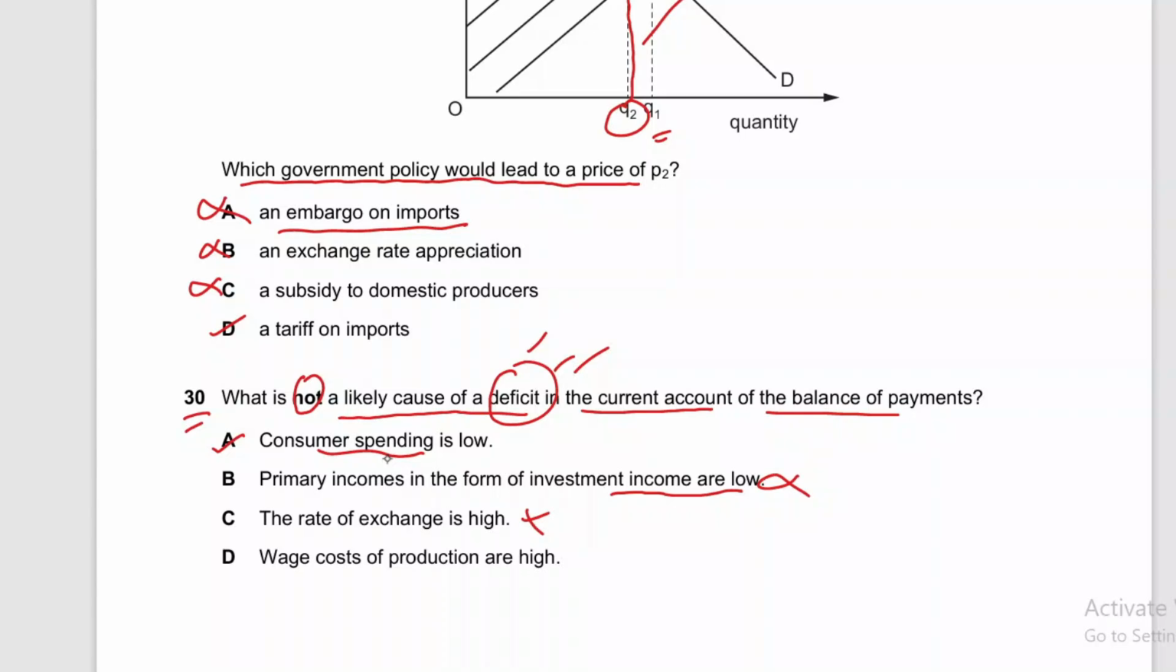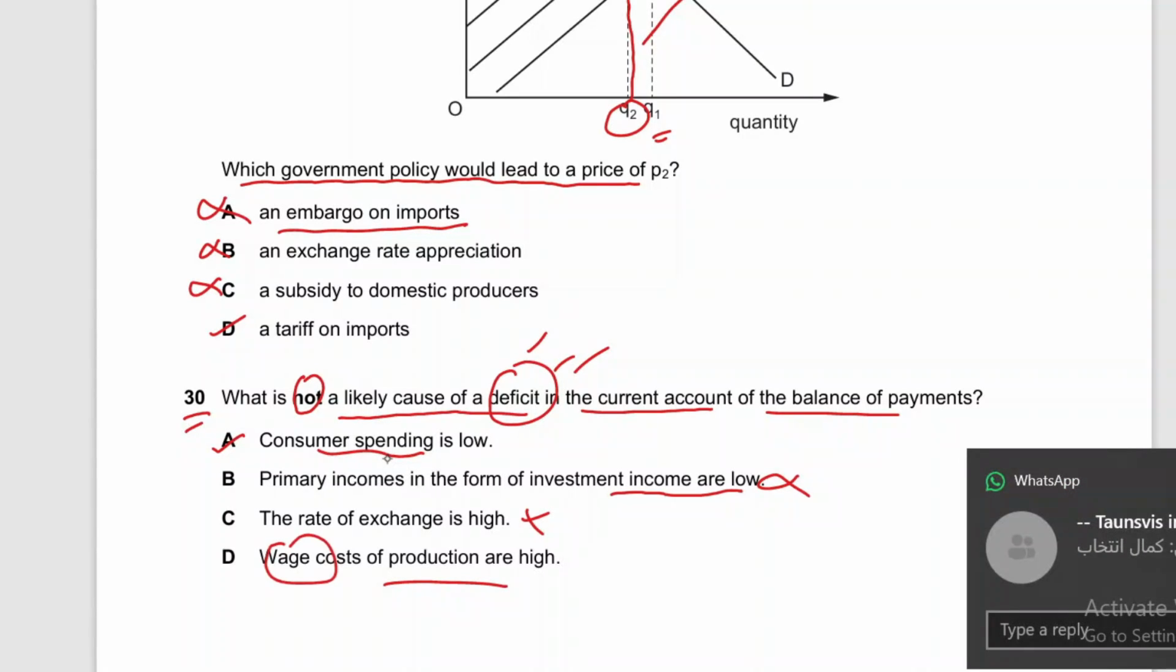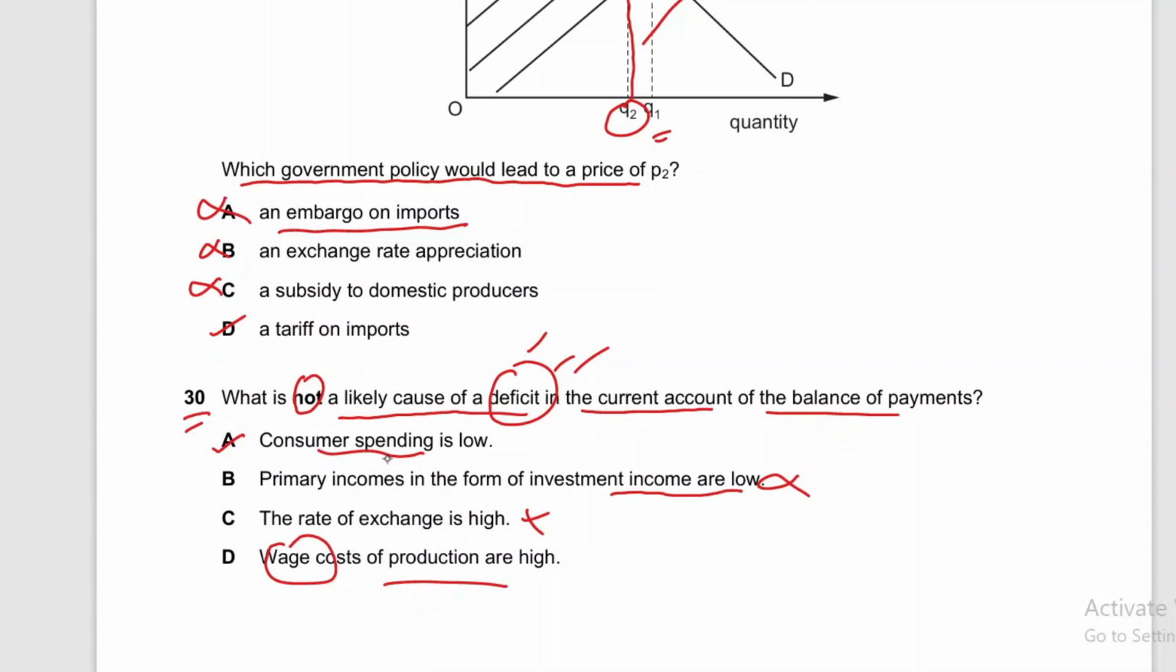And wage costs of production are high, right? If wage costs of production are high, then it means now people are earning more income and they should purchase more, possibly purchase more imports, and deficit may be caused. So this is the only option, option A, that is not likely to cause deficit. All other options will cause deficit, so we will choose option A.